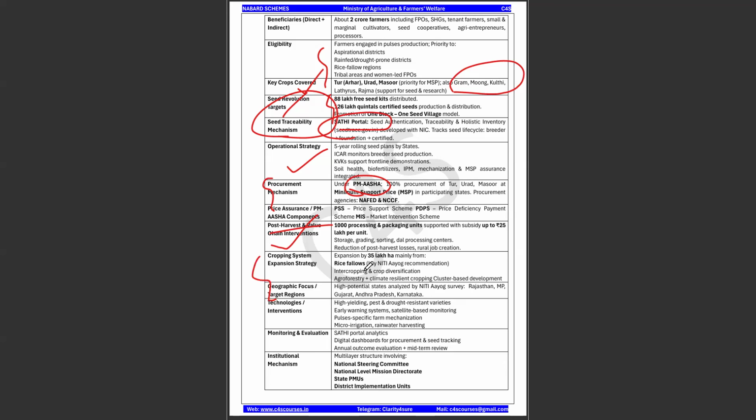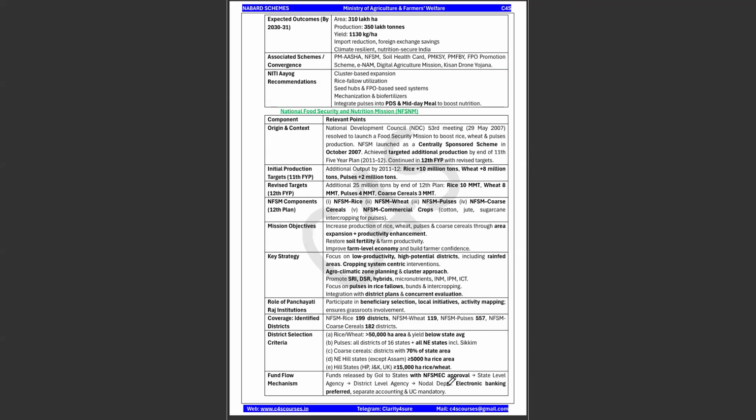When we talk about the national mission, these are all the important points. Okay, and institutional mechanism, it will be through the national steering committees, national level mission directorate, state and district implementation units. Okay, I hope this is also clear.